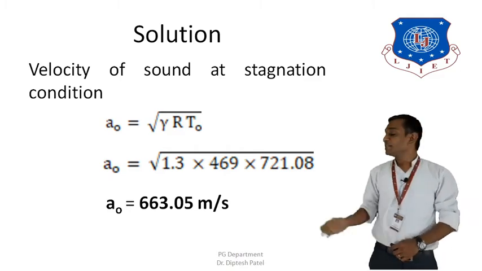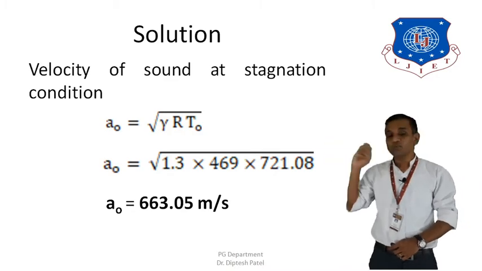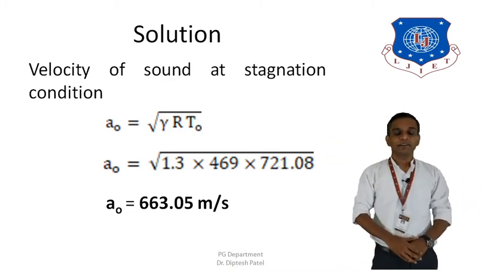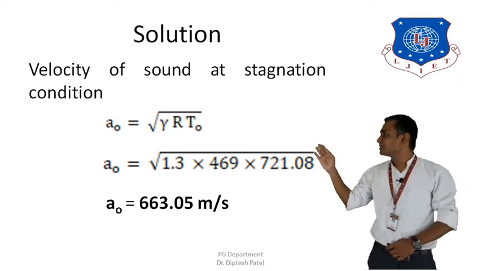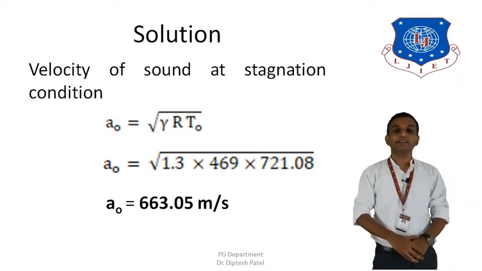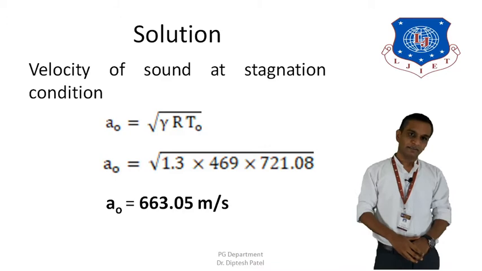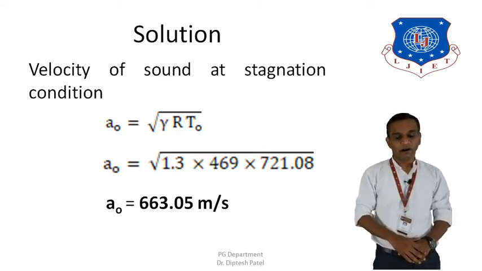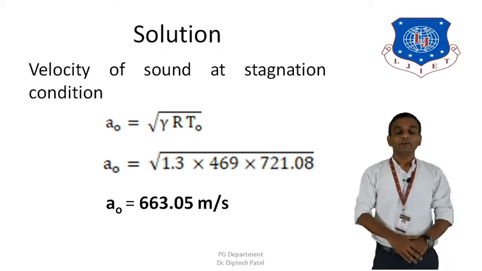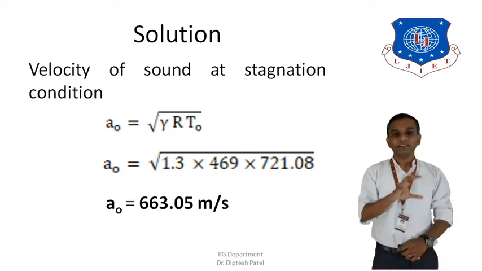So let's put the values here. AO is equal to under root of 1.3 into 469 into 721.08. Going through the calculation, we get AO equal to 663.05 meter per second. So this is our second finding, the stagnation velocity of sound. Now let's move forward to calculate the static and stagnation enthalpy.